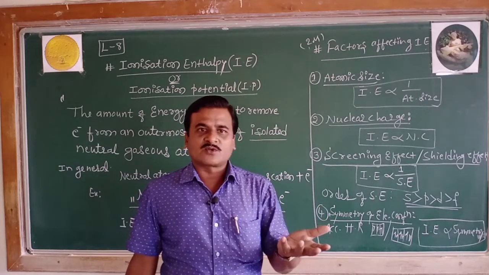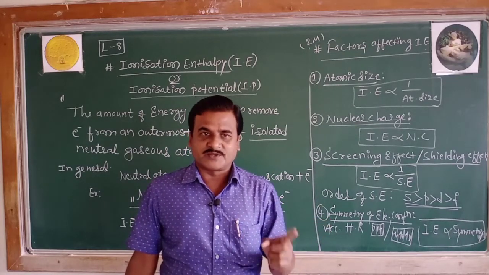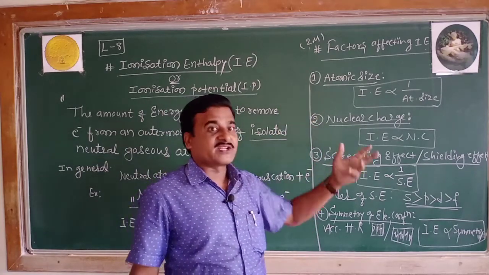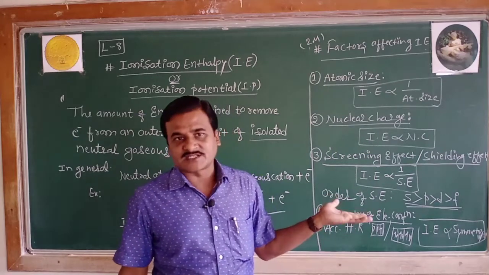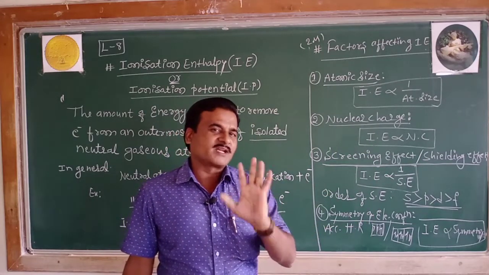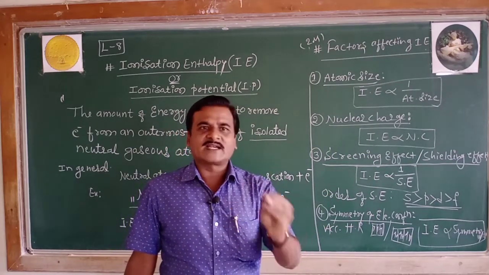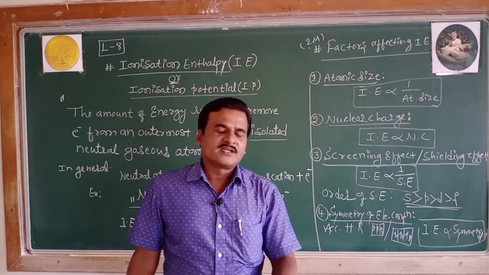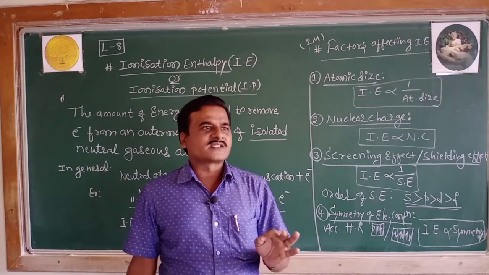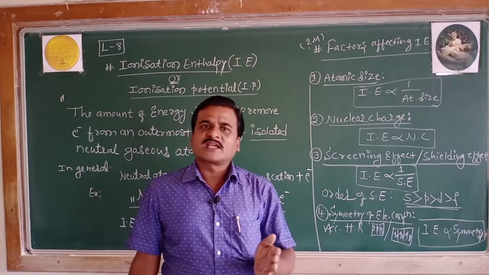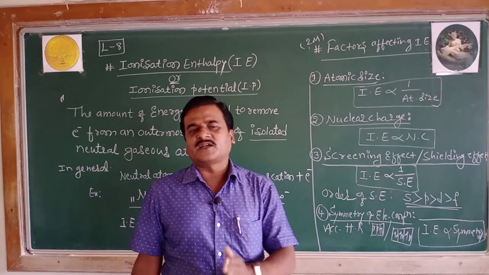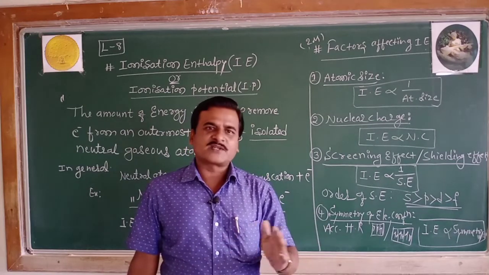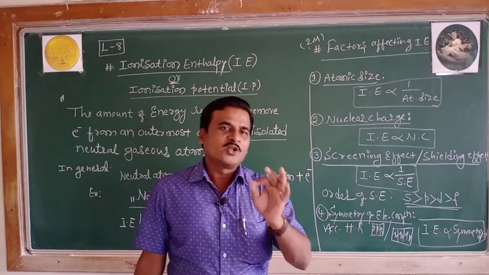Once a 3-mark question has appeared: define ionization enthalpy for 1 mark and mention any 2 factors influencing the ionization enthalpy. So 1 plus 2, 3-mark weightage. For that question, one should clearly mention the answer. Ionization enthalpy is the amount of energy required to remove the electron from the outermost orbit of a neutral isolated gaseous atom. It is expressed in the units of kilojoule per mole.